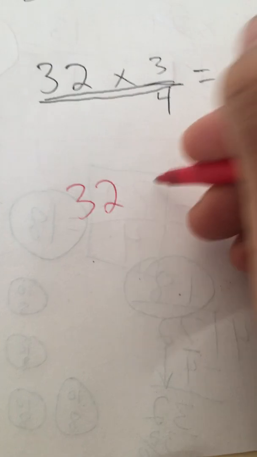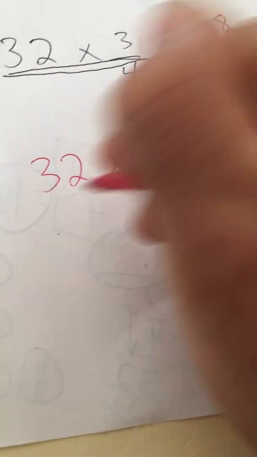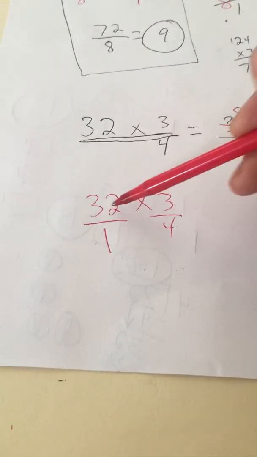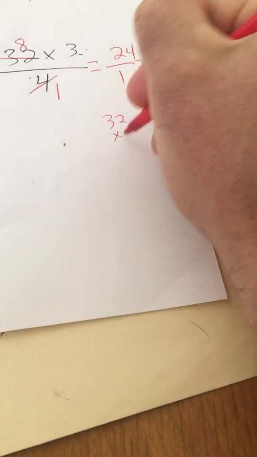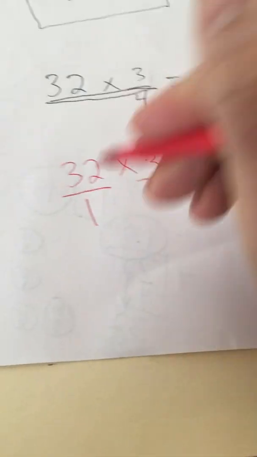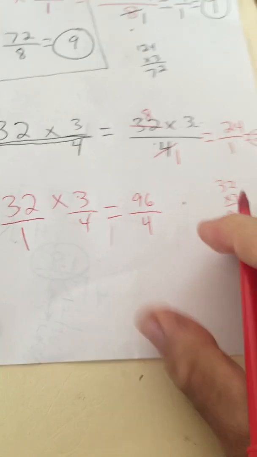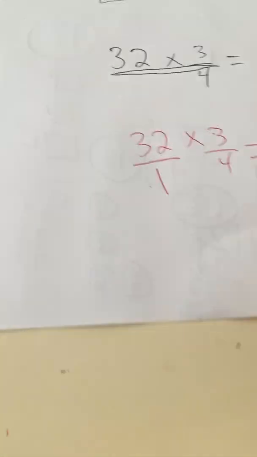Now let's do it the way we have been doing it. 32 you can write as a whole number with a 1 in the denominator, times 3/4. Multiply the numerators. 32 times 3 is 96. And 1 times 4 is 4. So now we have, what's 96 divided by 4? What number times 4 is 96?